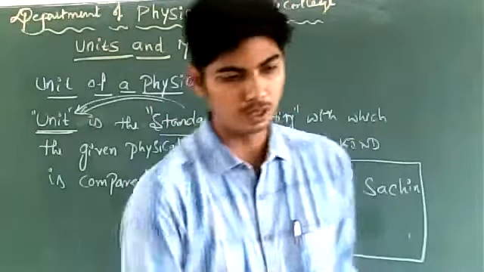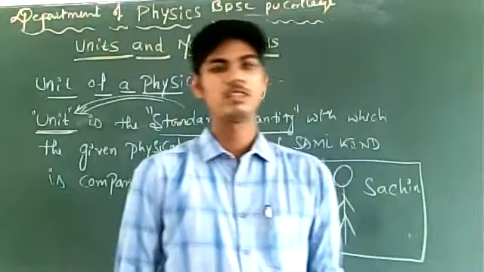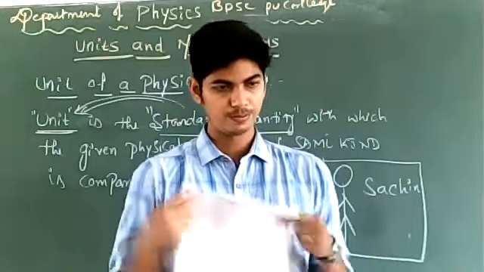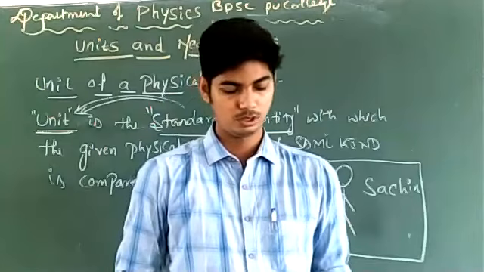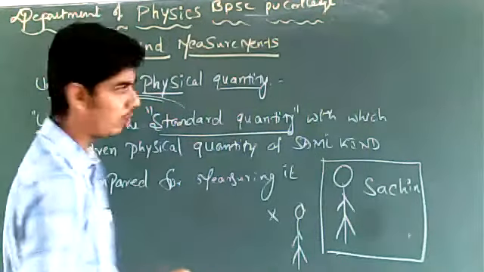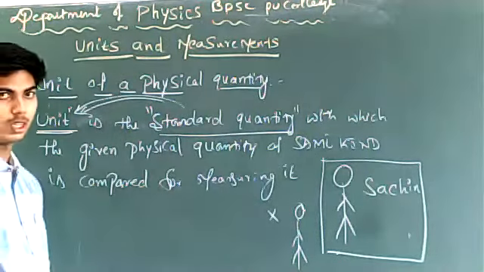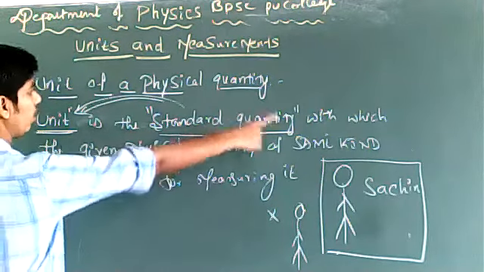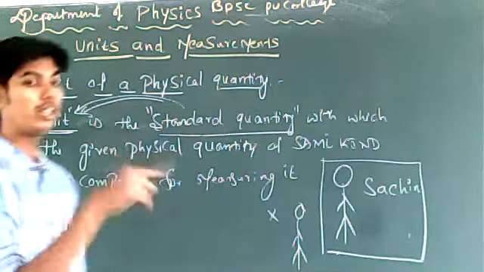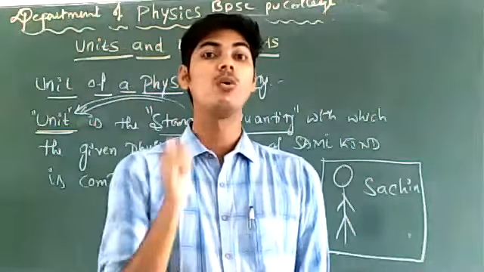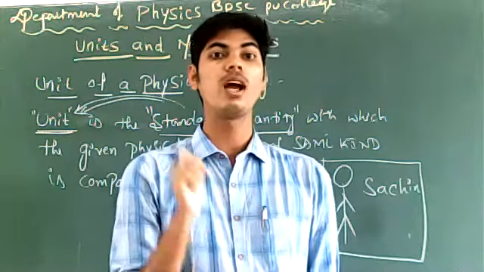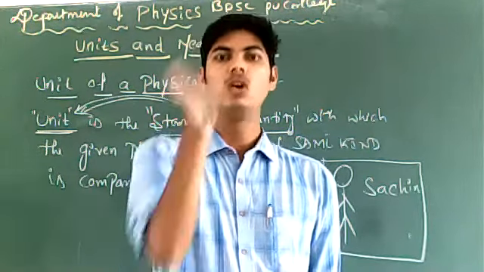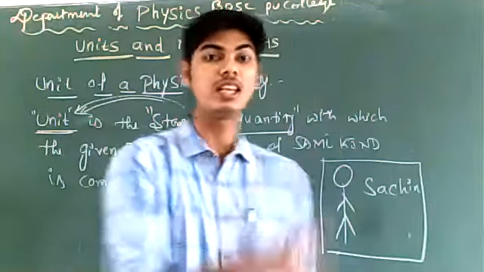Is the idea of unit of a physical quantity clear? Yes. So if you are asked to define unit of a physical quantity, you should define it as the standard quantity with which given physical quantity of same kind is compared. Why are you comparing? You always compare a given physical quantity with a standard quantity for measuring it.